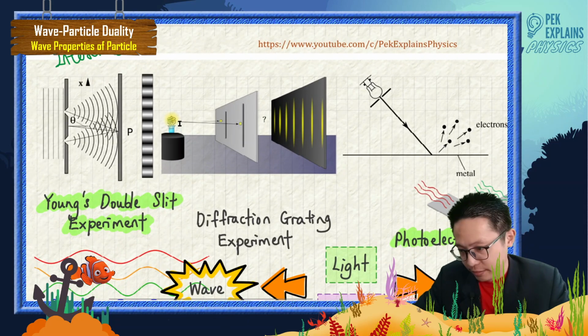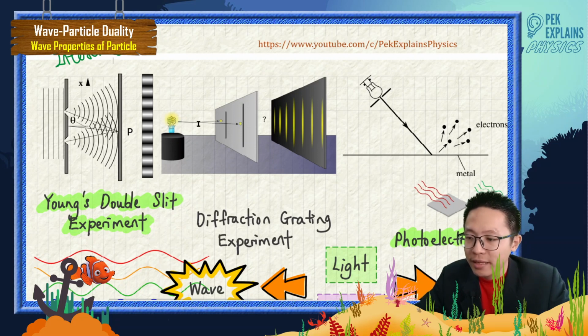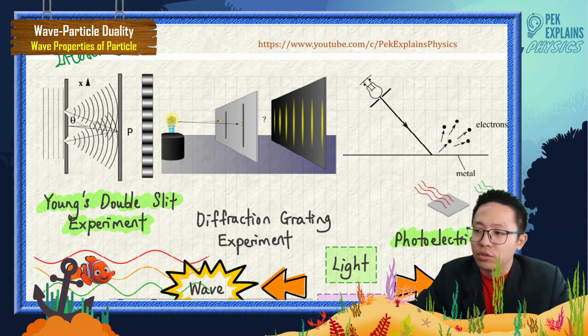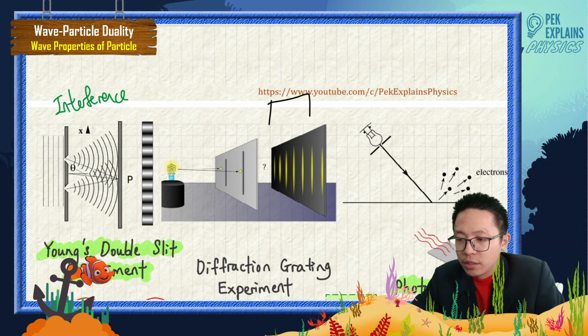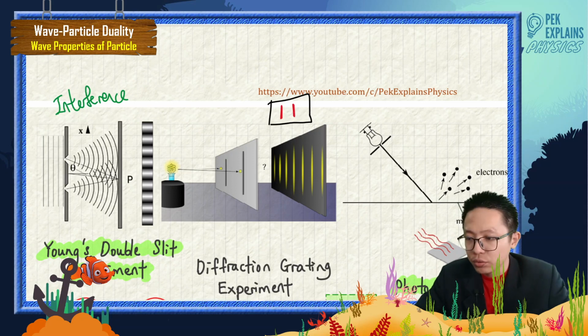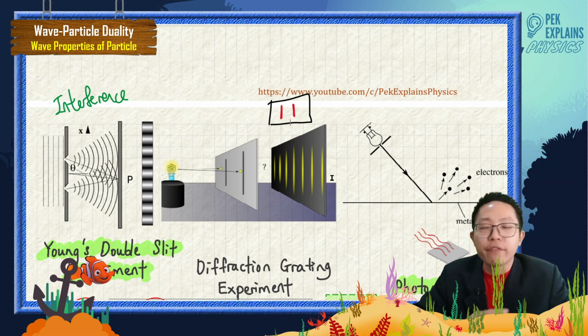If you think that light is a particle, and there are two slits here, then the light passes through these two slits as two particles. So on the screen, you are supposed to have only two fringes. But that doesn't happen. What you see is a range of bright fringes: bright fringe, dark fringe, bright fringe, dark fringe, instead of just two.